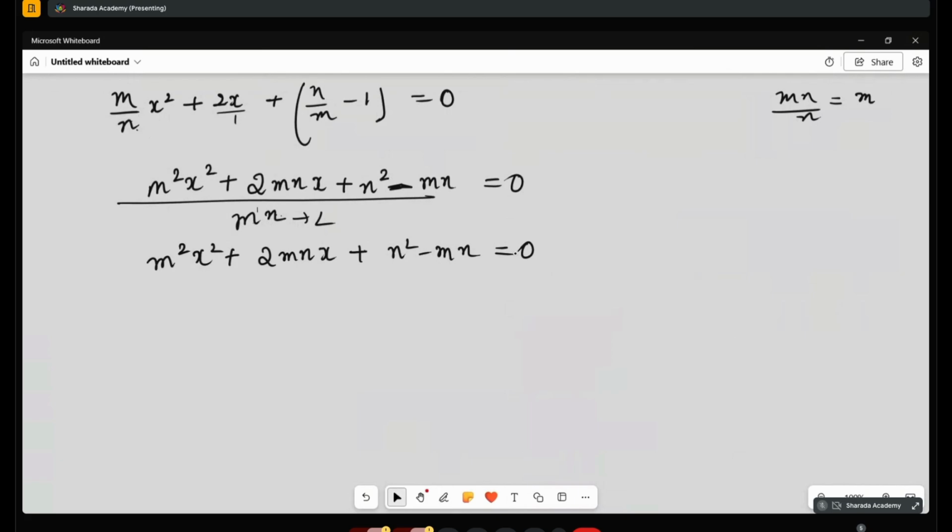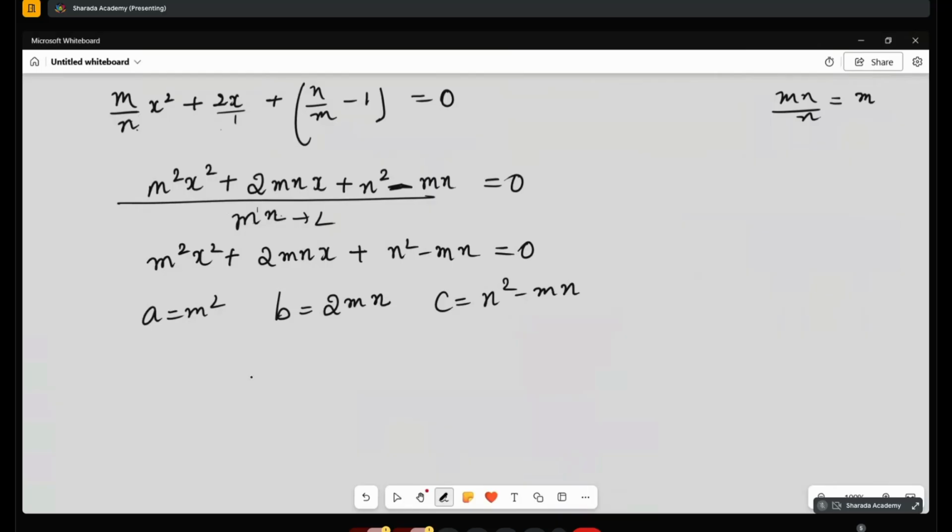So the LCM will be just the multiplication of two numbers, m into n. Now listen. a is equal to m². Be quiet. a is equal to m², b is equal to 2mn, and c is equal to n² − mn, because he has asked to solve using the formula.